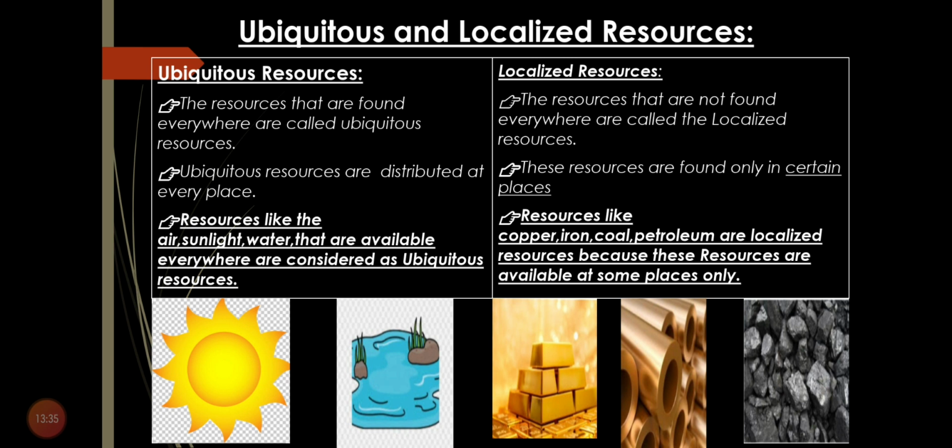The resources that are not found everywhere are called localized resources, not present evenly everywhere. These resources are found only in certain places. For example, copper, iron, coal, petroleum are localized resources because they are available at some places only. So the resources that are present everywhere are ubiquitous resources, and the resources that are present at certain places are called localized resources.